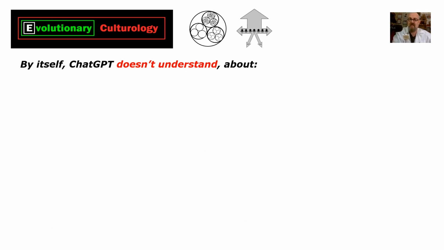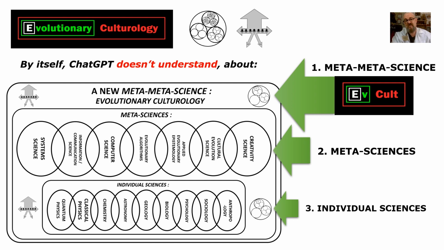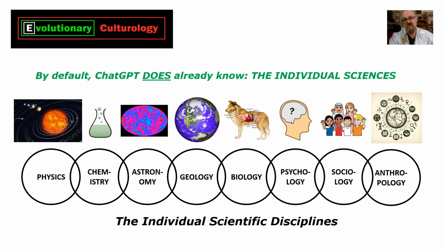So just to recap, the problem is by default, out of the box, ChatGPT doesn't understand about the 3 scale levels of science. On the bright side, by default, it does understand already about the individual sciences, physics, chemistry, astronomy, etc. So it has that knowledge, which is great.